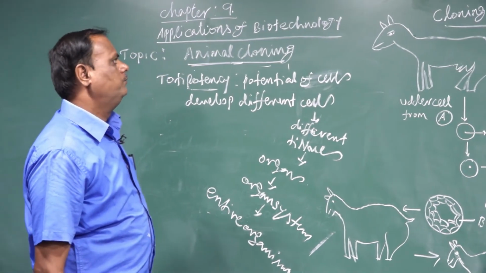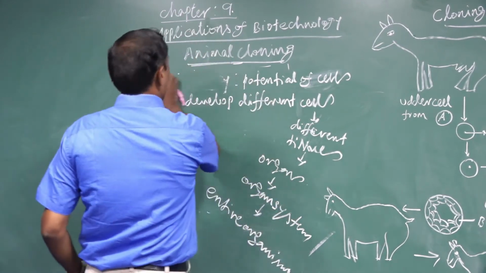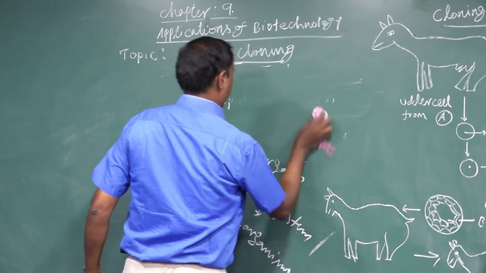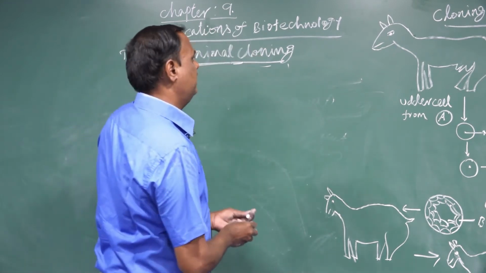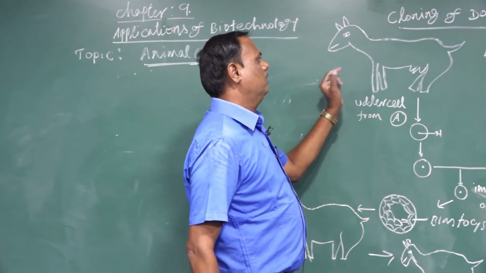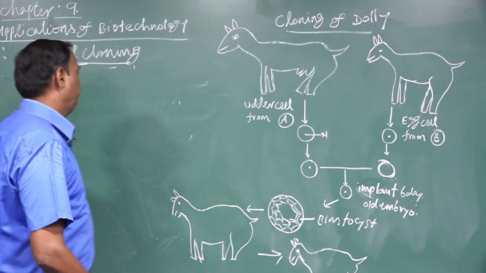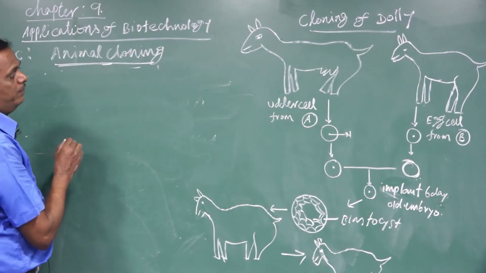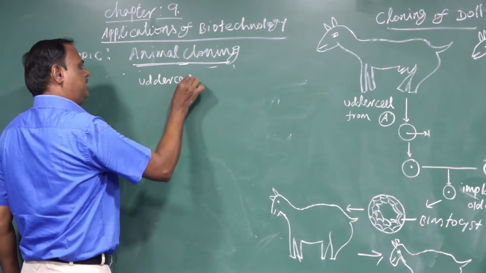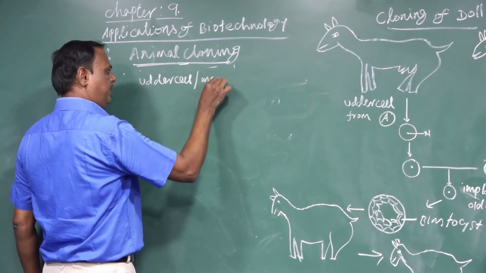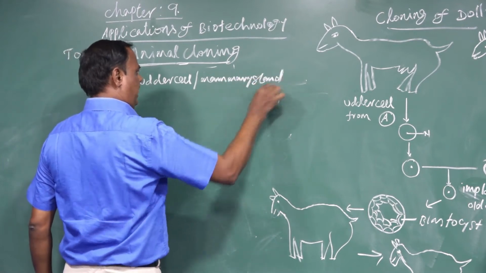Next we go to the cloning of Dolly. In the cloning of Dolly, first the udder cells, or the mammary gland cells, are used. Two donors are selected, one male and one female.